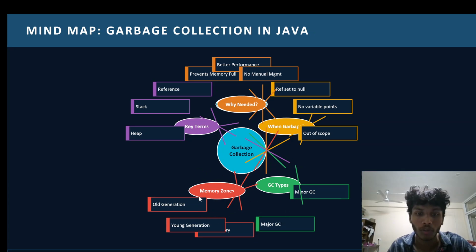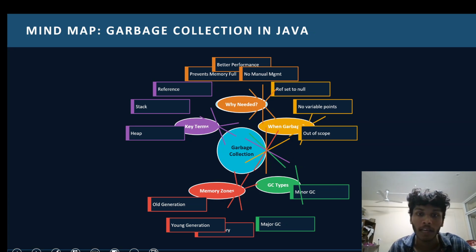Now coming to memory zones. Memory management in heap memory is divided into two main types: old generation and young generation. From all this we can conclude that garbage collection is very important for Java, not only for automatic memory management but also because it prevents memory from filling and executes the program in a better way. Rather than slowing down the program, it gives the result in a better way. Garbage collection removes the unused objects from heap memory.